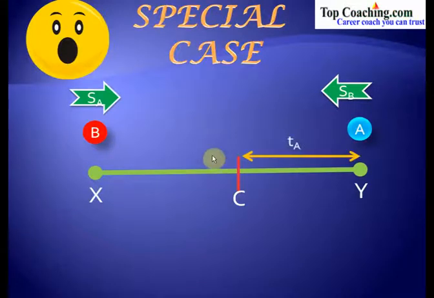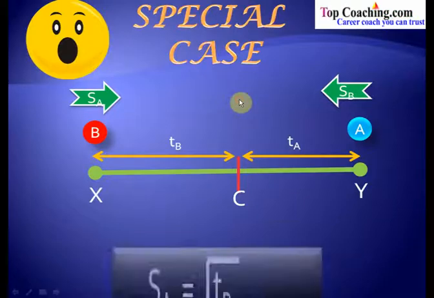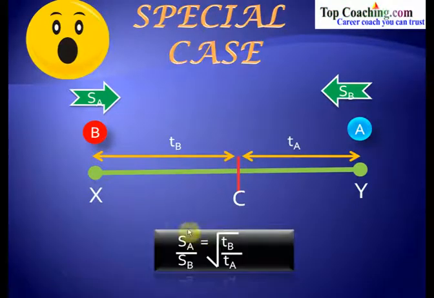Now if I say that the time taken by A to go from C to y is TA and the time taken by B to move from C to x is TB, then the ratio of SA to SB is equal to under root of TB divided by TA. So this is a very special case in which if we have got two bodies A and B moving towards each other with SA and SB speeds respectively, and if the time taken by A from C to y, C is the point of their meeting, is TA, and the time taken by B to go from C to x is TB, then SA by SB is equal to under root of TB by TA.